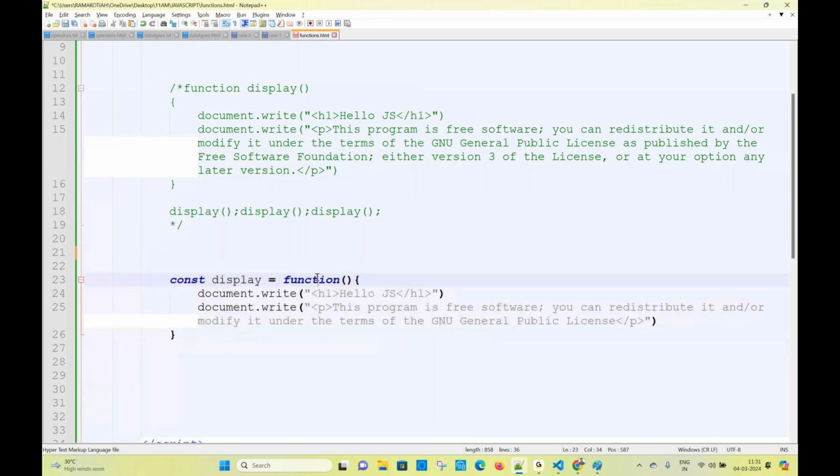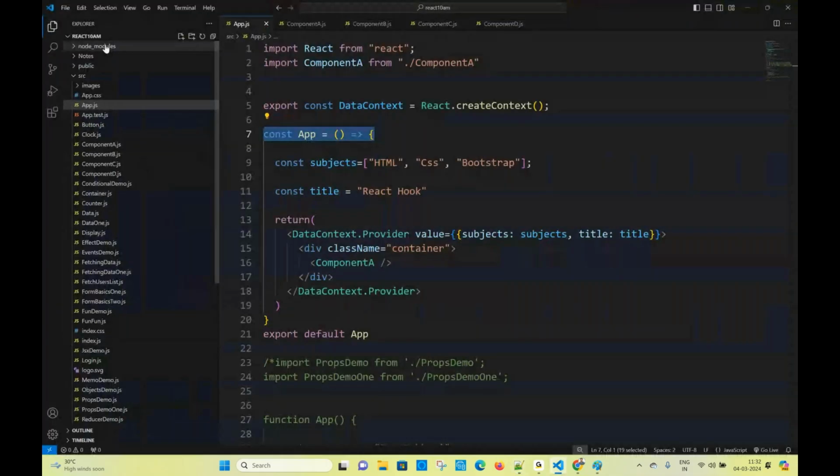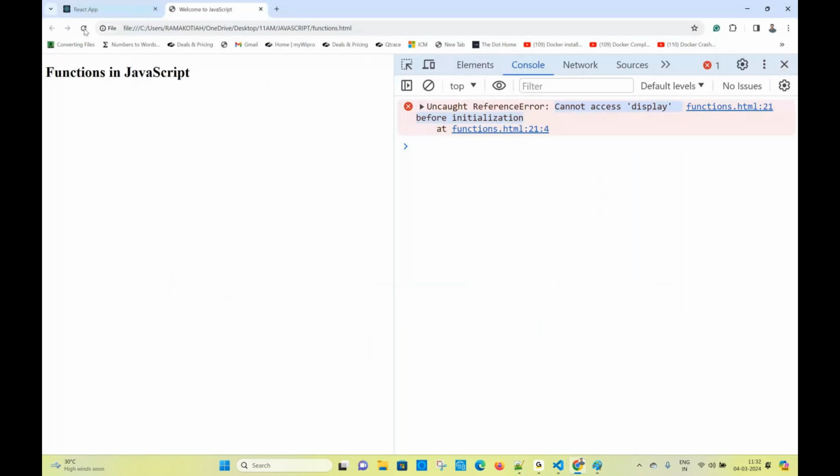This is going to be called what? Arrow function. Arrow function will be like this. So what is the name of the function? Display. Same rule. You can call the display function here, and this will be executed. Now, if I refresh the page, you see, this is executing.